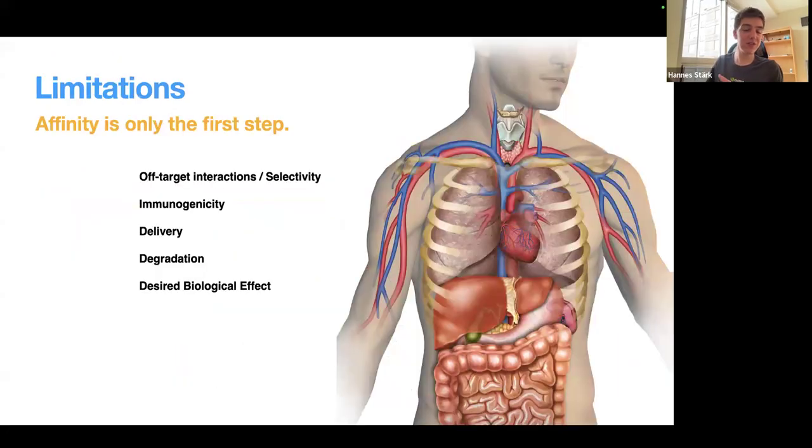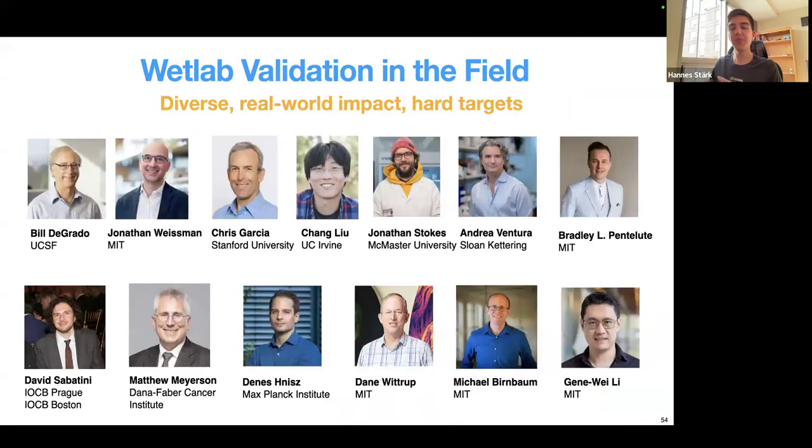And with this, I want to say that maybe we now have a model that is fine at designing binders de novo, but we should keep in mind that affinity is only the first step toward, for example, designing a therapeutic, where we would also have to care about delivery, degradation, immunogenicity, and similar. And of course, we are working on these things. And with this, I want to conclude and finish with a last thank you to our collaborators that took a chance on our designs and tested them in the wet lab.